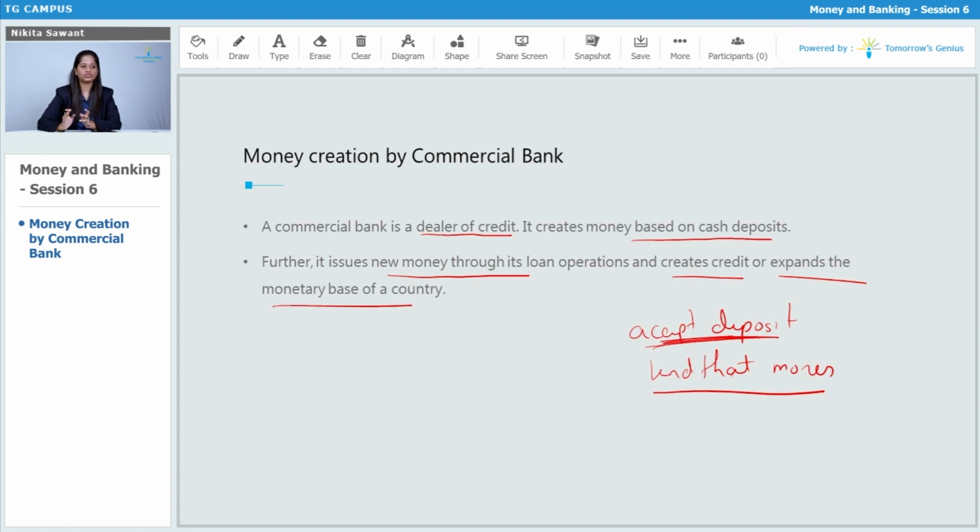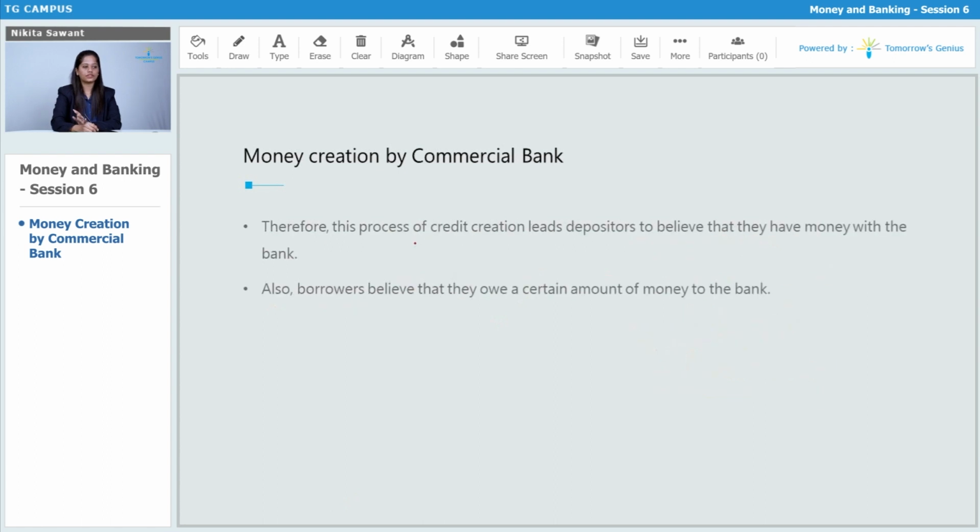So this process of credit creation leads the depositor to believe that they have money with the bank. Also, the borrowers believe that they owe a certain amount of money to the bank.